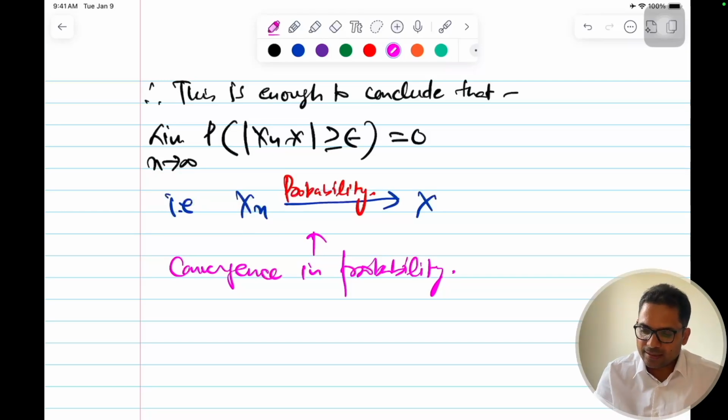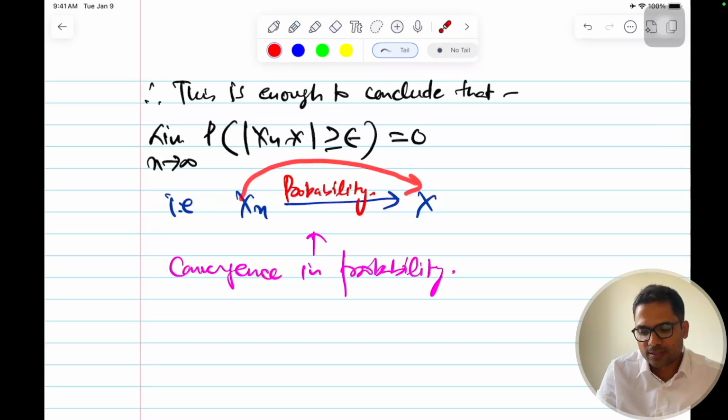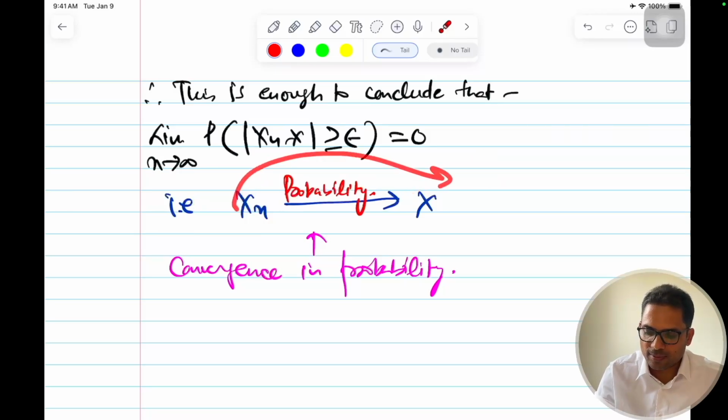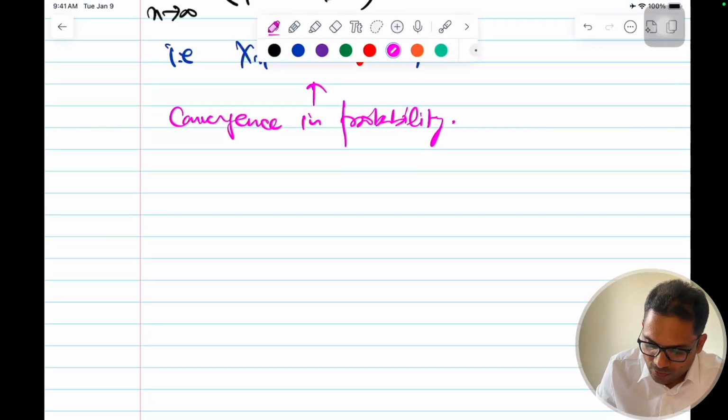So what is the probability here? It is the likelihood that Xn is close to X, very close depending upon the tolerance level you have set. Okay, so this is what probability means. So the next topic is the weak law of large numbers.